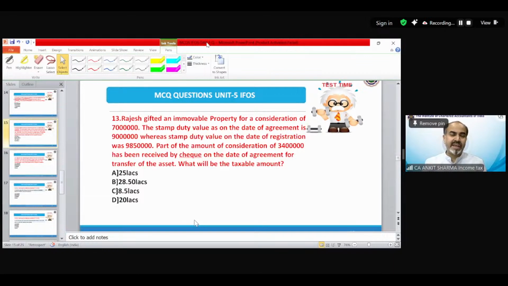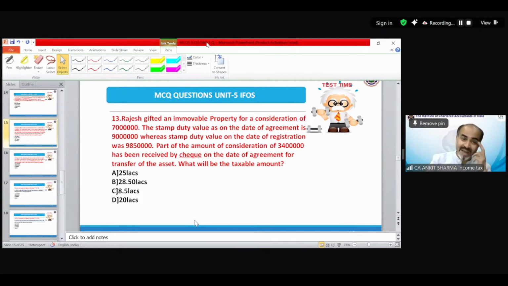Rajesh gifted an immovable property for a consideration of 70 lakh. The stamp duty value as on the date of agreement is 90 lakh rupees, whereas the stamp duty value on the date of registration was 98 lakh 50,000 rupees. Part of the consideration of 34 lakh has been received by check on the date of agreement for transfer of the asset.